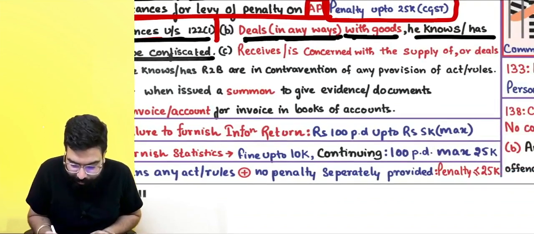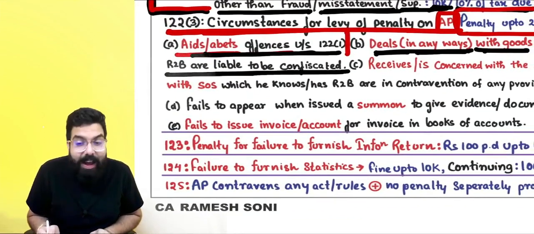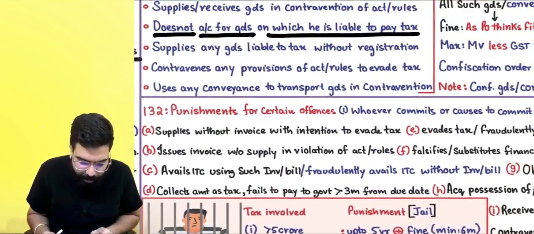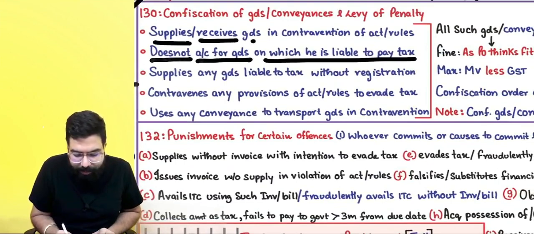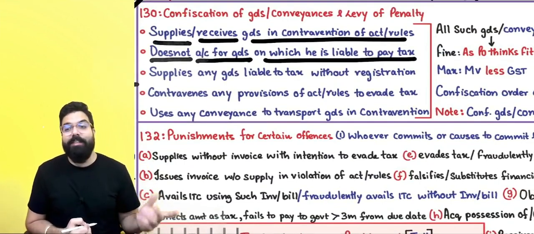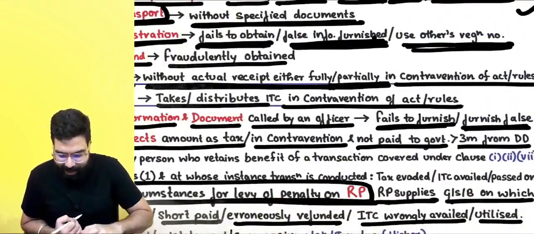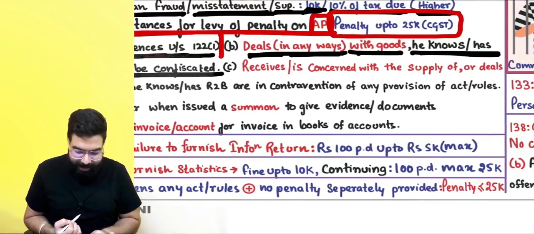Deals in any way with goods he knows or has reason to believe are liable to be confiscated. Why liable to be confiscated? Because those goods are received in contravention of the act. It means I have not taken the invoice. Those are in contravention of the act, so they are liable to be confiscated. Then I will also be liable for a penalty.